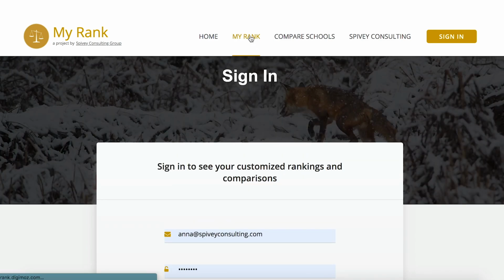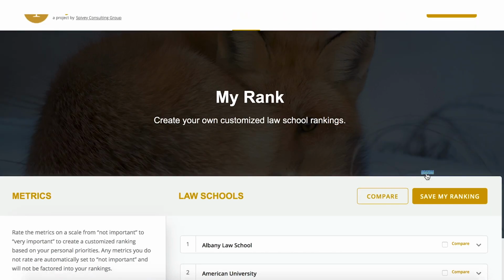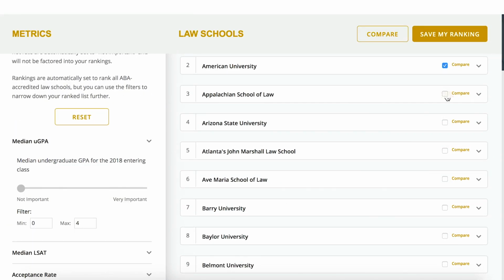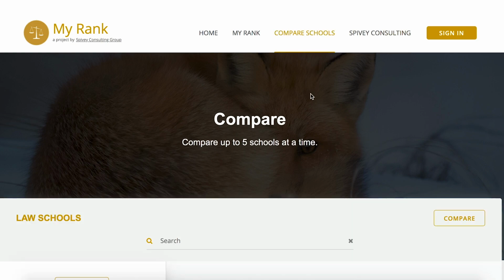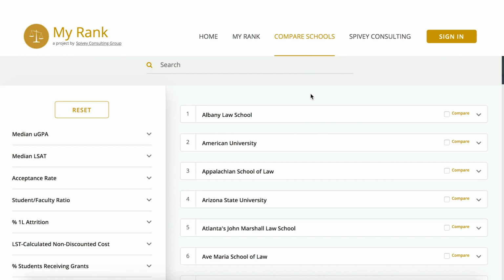Another feature that MyRank offers is a comparison tool. You can either choose schools to compare directly from the rankings page like this, or you can click the Compare tab from the top menu bar. From this page, you will be able to search law schools you want to compare by name, or use the filters to narrow down a list.